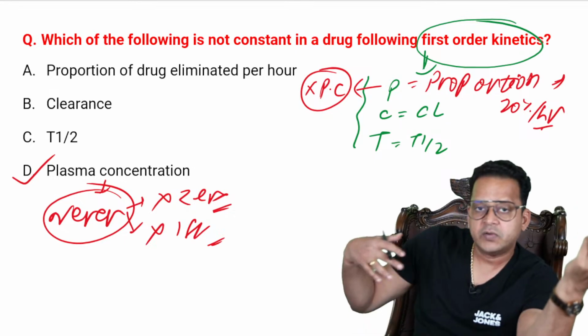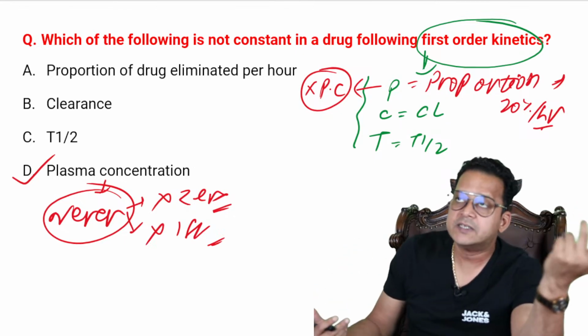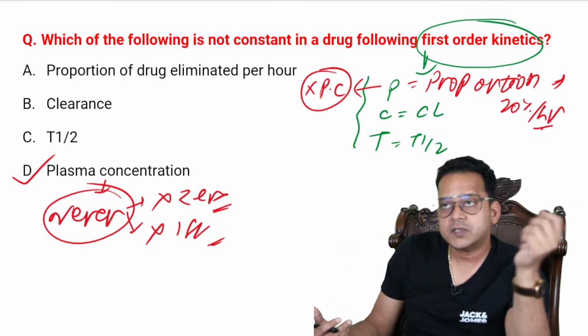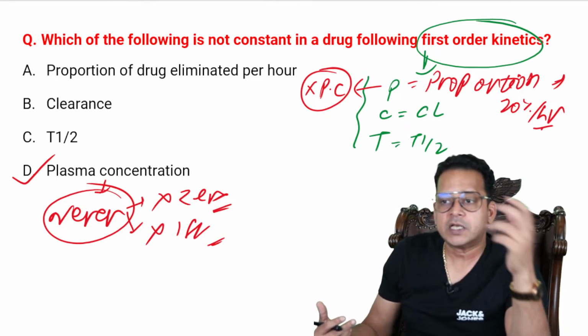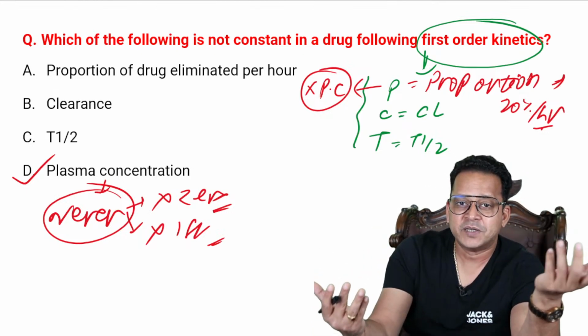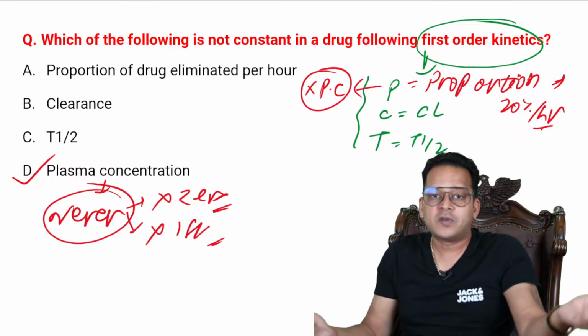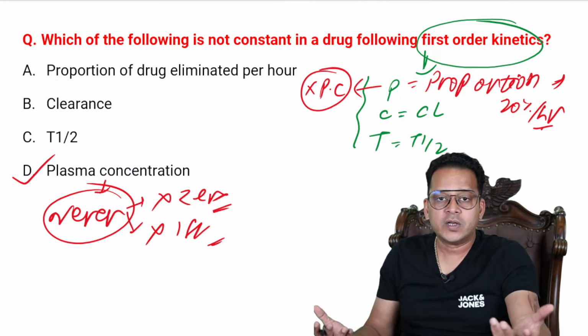Because essentially whenever I say plasma concentration is constant, it means I give a tablet of 100 milligrams, I give a tablet of 200 milligrams, the plasma concentration would be the same. Is it possible? Think. It is not possible, never. Not in zero order, not in first order.